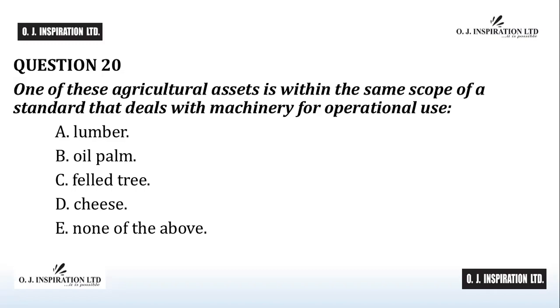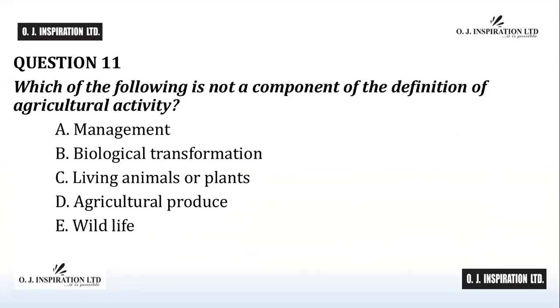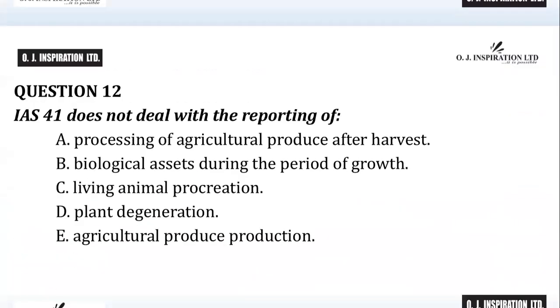Time is up. We proceed to reveal the answers. Question number 11. The answer to question number 11 is E, wildlife. Agricultural activity is the management by an entity of the biological transformation and harvest of biological assets for sale or conversion into agricultural produce or into additional biological assets. Wildlife is not a component of agricultural activity definition. E is the answer to question number 11.